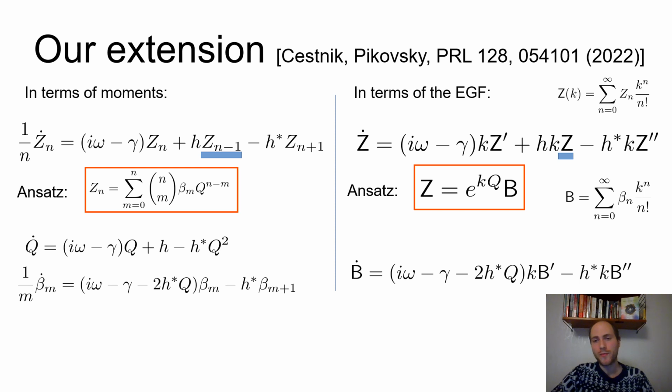Namely, if you look in terms of the generating functions, with the moment z, on the right-hand side here comes an underived term. While with beta, all the terms on the right are derived. So this is the derivative in terms of k. And this is the second derivative in terms of k. Why this is important, I'm going to show in the next slide graphically.